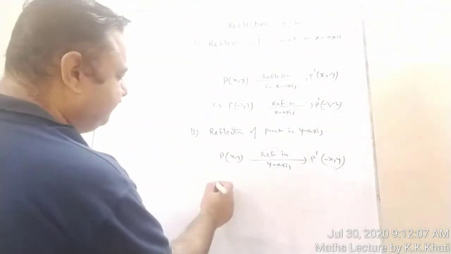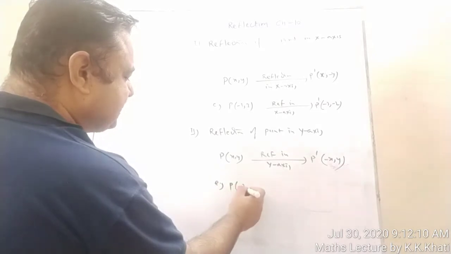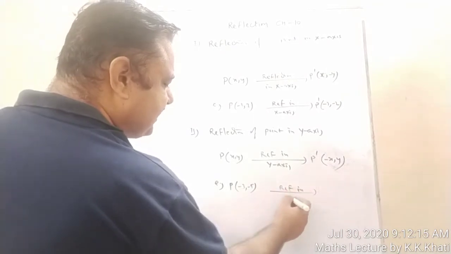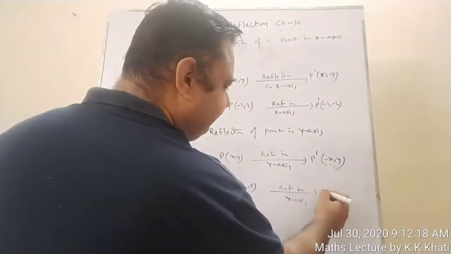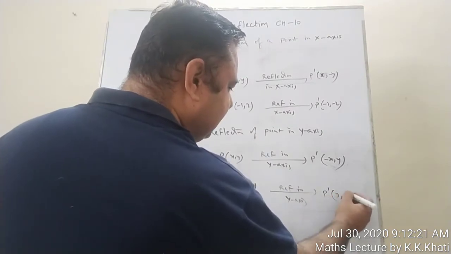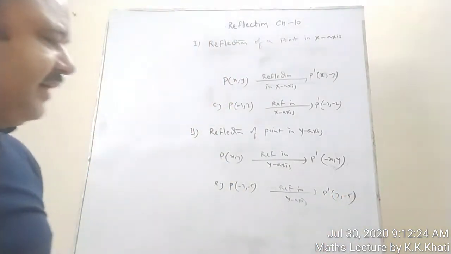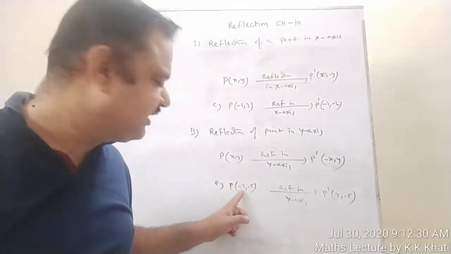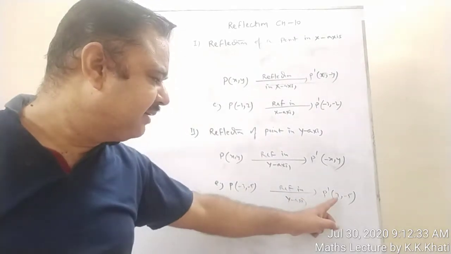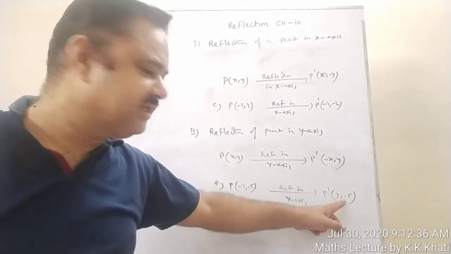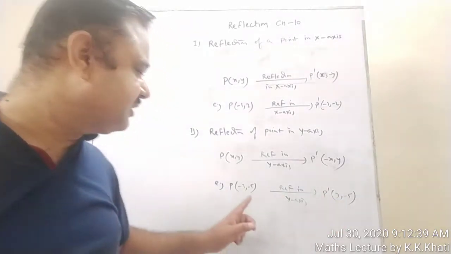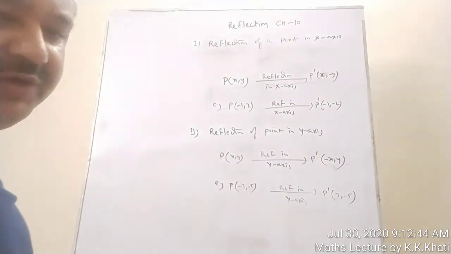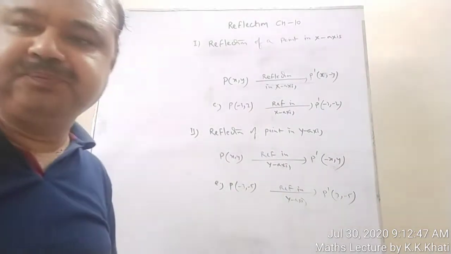Here, for example, the point is minus 3, minus 5, and we are interested in reflection in y-axis. So P dash will be 3 and minus 5. Why? Because I have changed the sign of minus 3, the x portion, the abscissa. It was minus 3, now minus minus becomes plus, so it is 3. 3 comma minus 5 is the coordinates of the image. So this is the reflection of a point in y-axis. These are the two things we have. Now note down these two things in your copy.